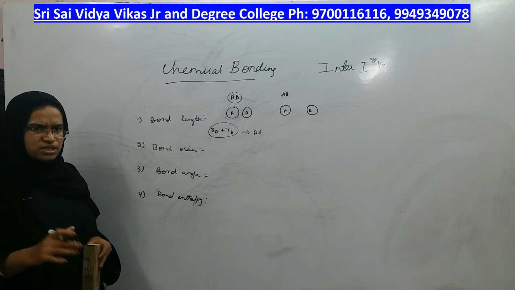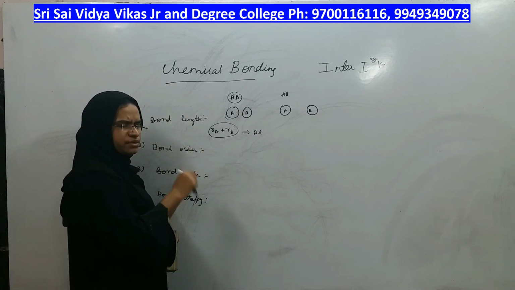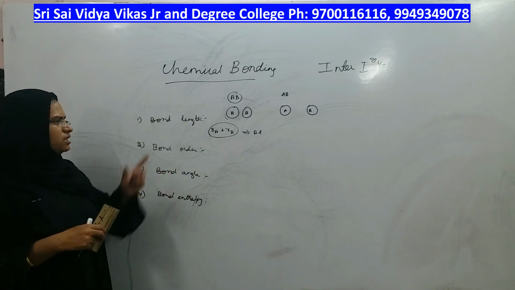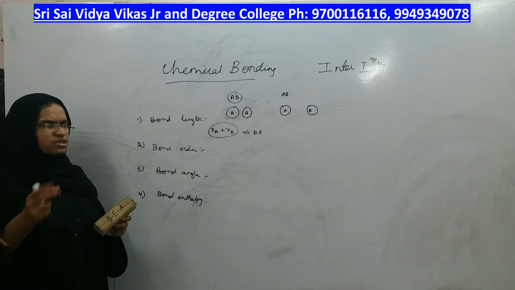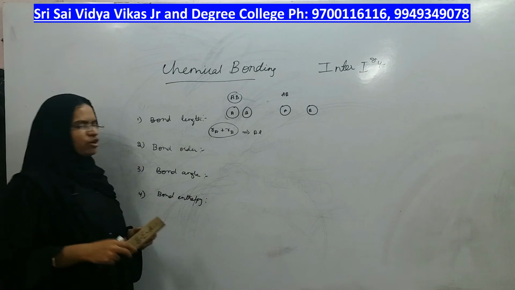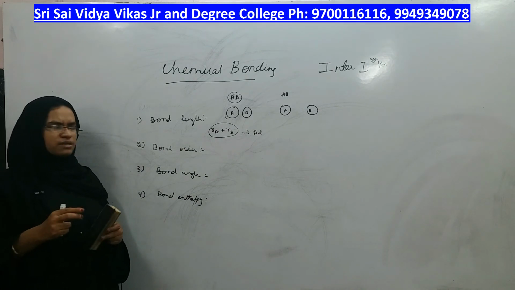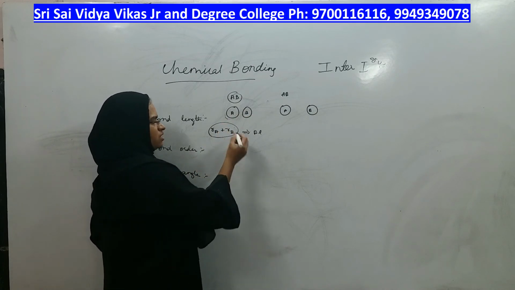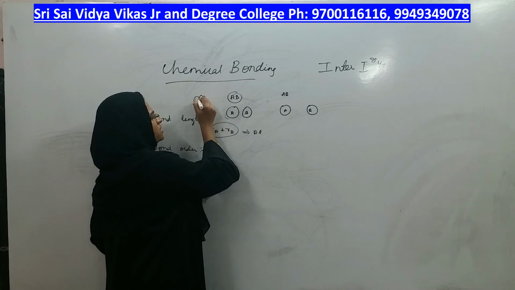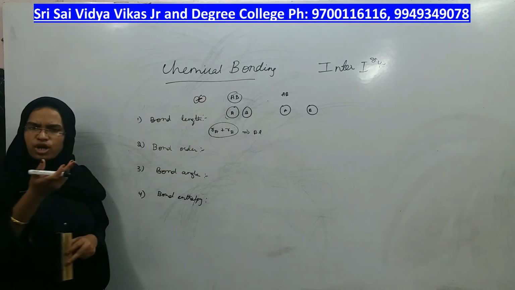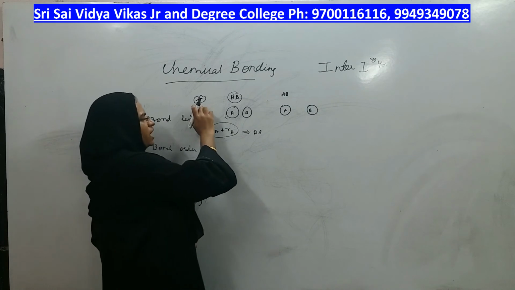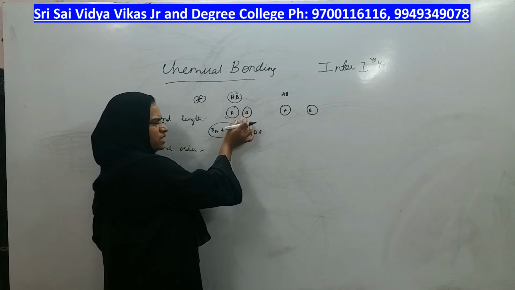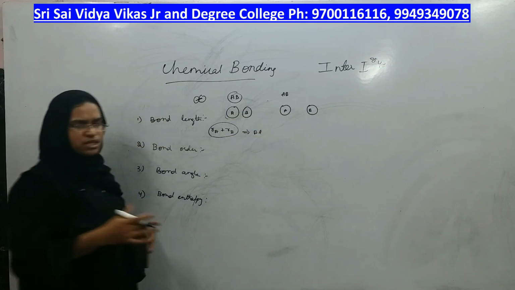Bond length means from nucleus of one atom to the nucleus of other atom, how much distance is there, that distance should be taken as bond length, right? So, that is not always the same as adding Ra and Rb, because some molecules can have atoms side by side. If they are immediately side by side, then you can add the radius and that is nothing but bond length. But can you see all the atoms have the same type of arrangement? No. In this molecule, A and B is a little away from each other, and the next molecule A and B is far away from each other.